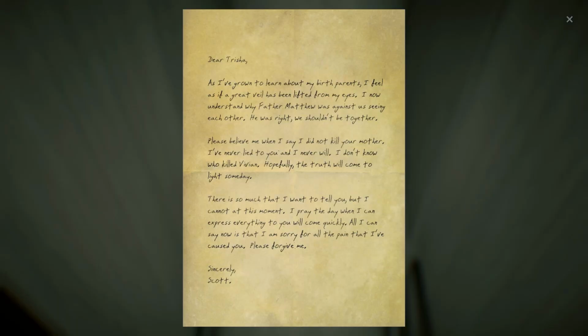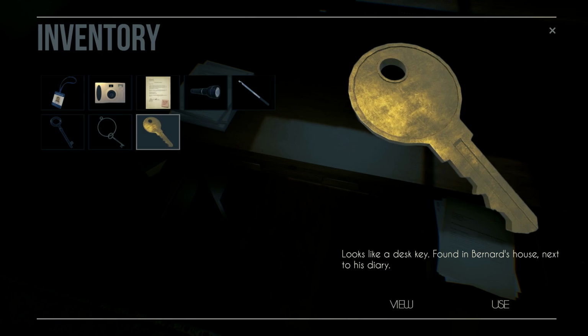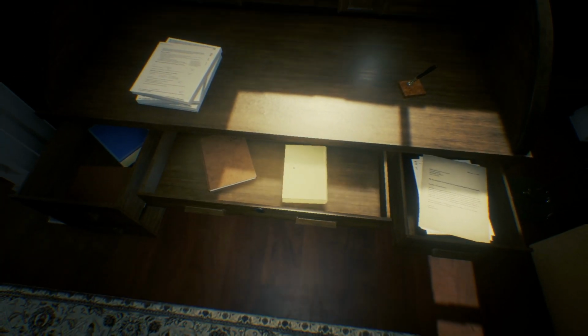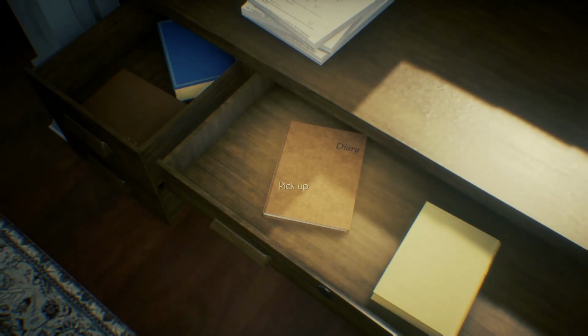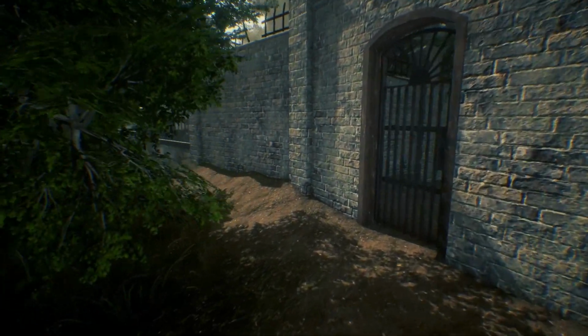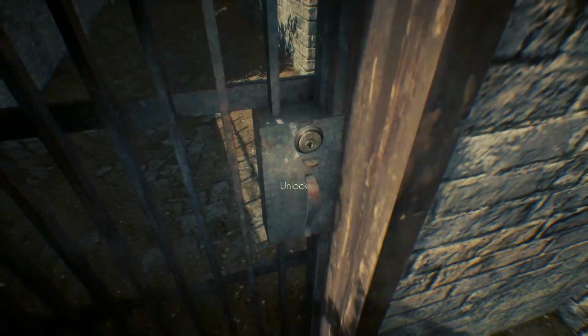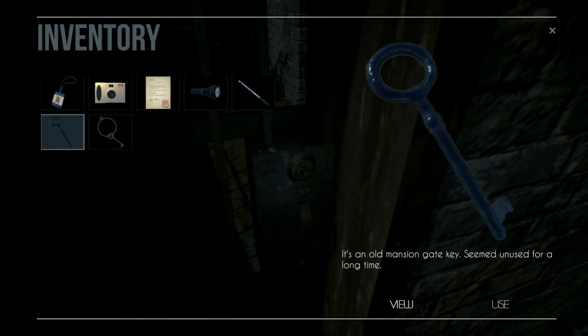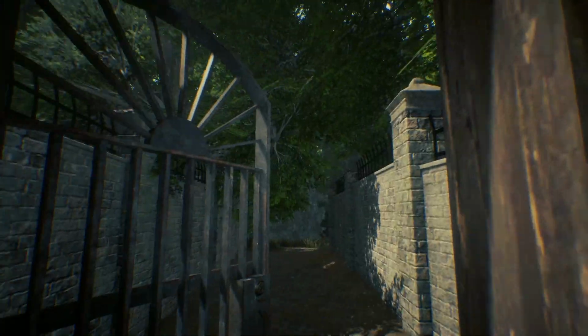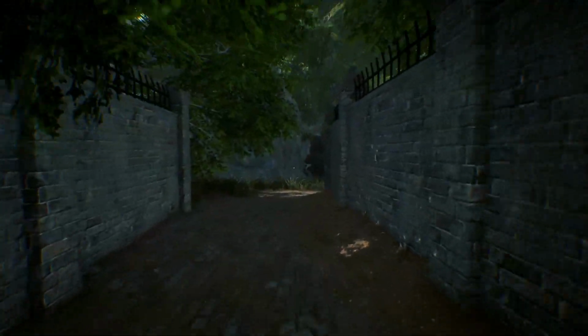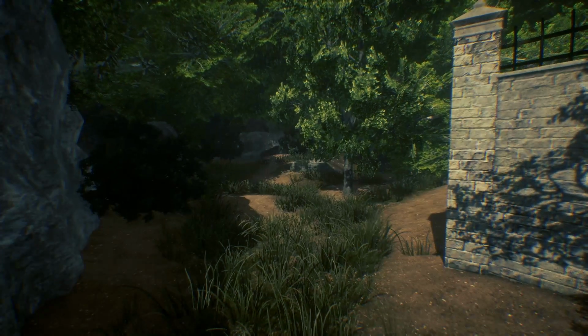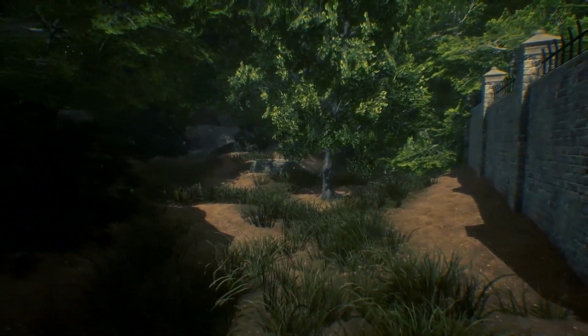Nice. In the music box, all we find is a letter from Scott to Trisha being incredibly vague and only saying that he knows the truth and that he agrees they shouldn't be together and that he hopes to tell her everything one day. In the tea room, the key unlocks his desk and we find a diary. Unfortunately, it doesn't contain anything of immediate value to our investigation. In the back of the estate, I use the rusty door key to unlock the gate and enter inside. In this area, we discover the well, the scene of a sad and avoidable fate.